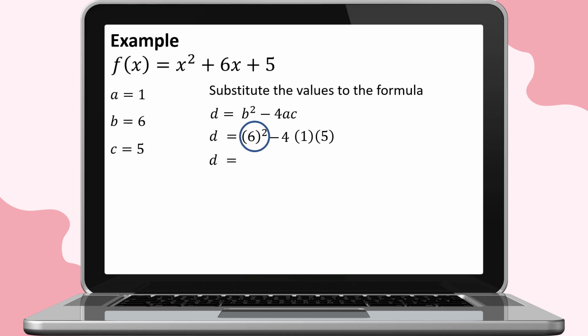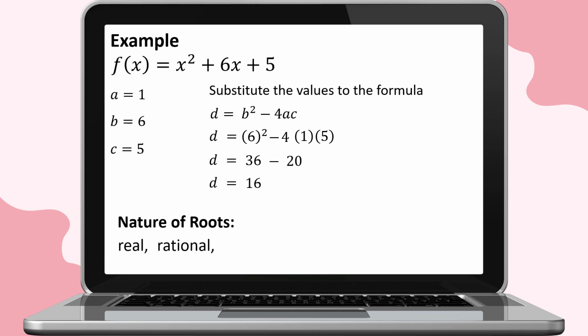The square of 6 is equal to 36, minus the product of 4, 1, and 5, which is equal to 20. 36 minus 20 is equal to positive 16. Our discriminant is positive and a perfect square. Therefore, the nature of roots are real, rational, and unequal.